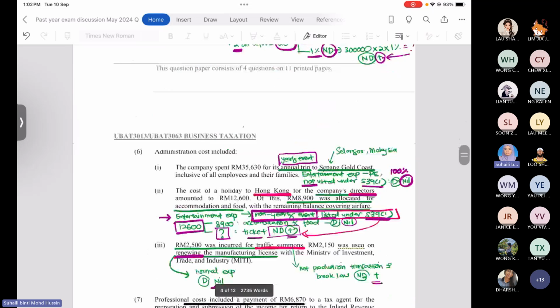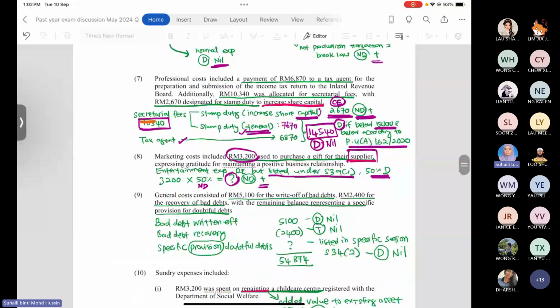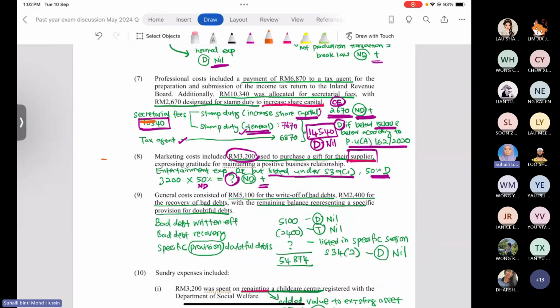So this is the total of the marketing cost, and this is what appears in the Sochi. Included means that the 3,200 ringgit is included in the total amount that appears in Sochi, 539,385 ringgit. So what is the difference between consisted or comprised?